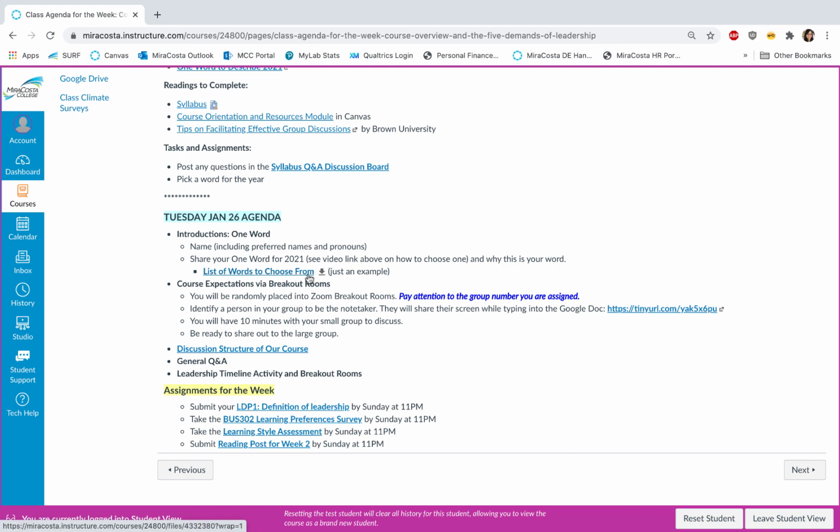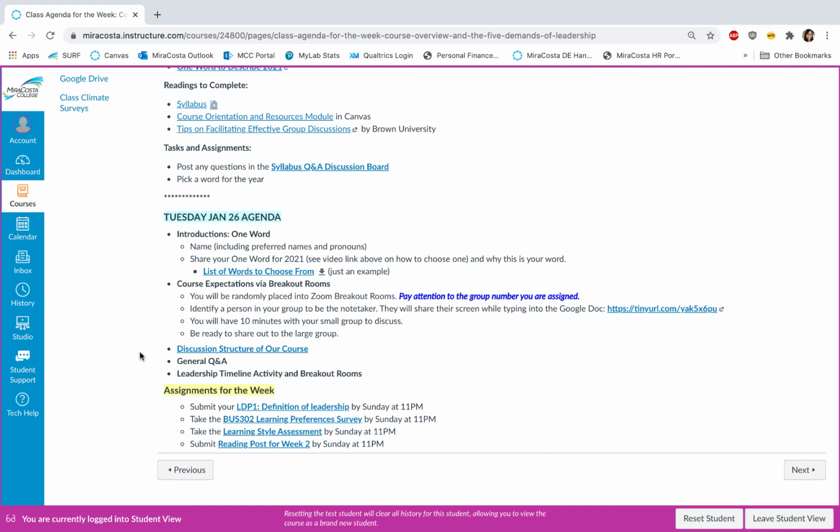I've got a list of words to choose from. These are just an example for inspiration. You can pick a word off that list or any word for that matter. And it doesn't even have to be in English. If there is a word in another language or in your native tongue that makes more sense for you, please choose that. We'll be working on course expectations through our breakout rooms.